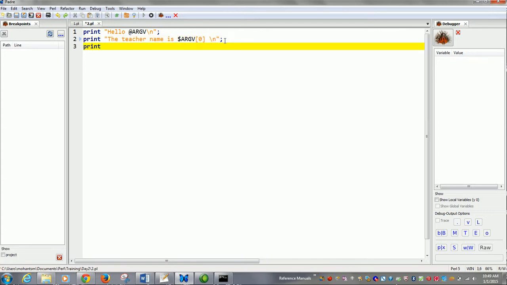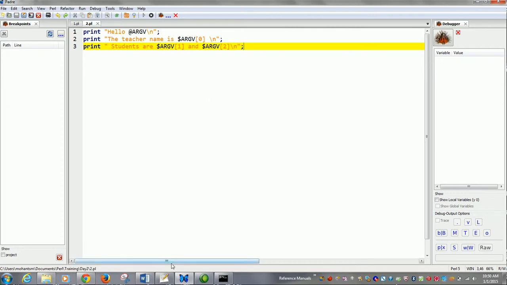Then print "students are $ARGV[1] and $ARGV[2]\n".